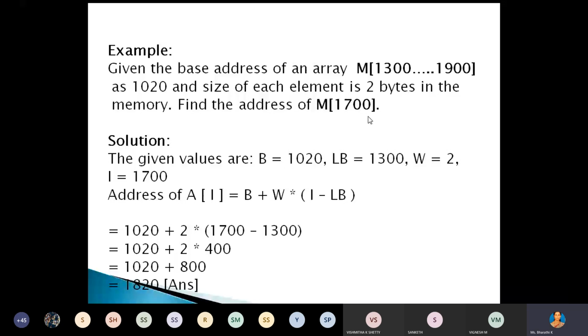Array yum. This is a partial array, not the complete array. Here we have a part of that array. In that part, the lower bound value is 1300, the upper bound value is 1900, the base address is 1020, and the size of an integer is 2 bytes. And we have to calculate the actual address of yum of 1700.